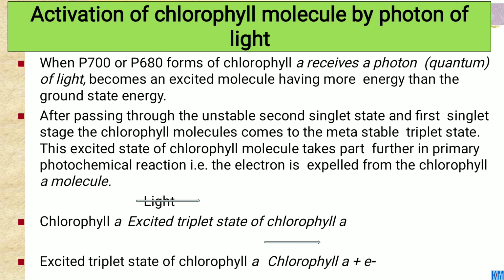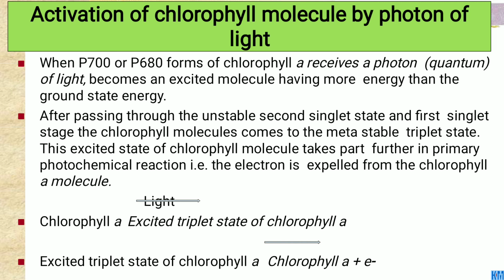After passing through the unstable second singlet state and first singlet state, the chlorophyll molecule comes to the metastable triplet state, and this excited state of the chlorophyll molecule takes part further in a primary photochemical reaction.